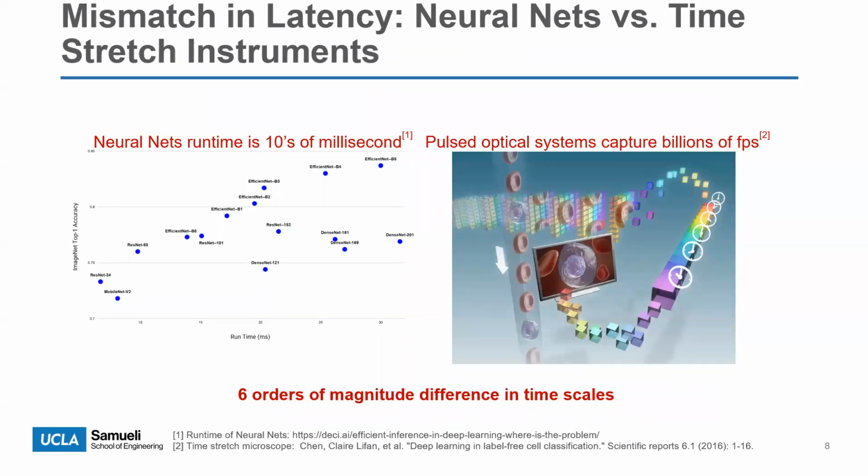However, there's a big problem. On one hand, ultrafast optical instruments like the time-stretch camera we just showed can capture billions of frames of data per second. On the other hand, in order to achieve sufficient accuracy, the neural nets need to be complex enough, which leads to milliseconds or tens of milliseconds inference latency. Essentially, there's a huge mismatch between the timescale of neural nets and the ultrafast optical instruments. And even if we can run neural nets at that rate, billions of inferences per second will have prohibitively large power dissipation, making it impossible.